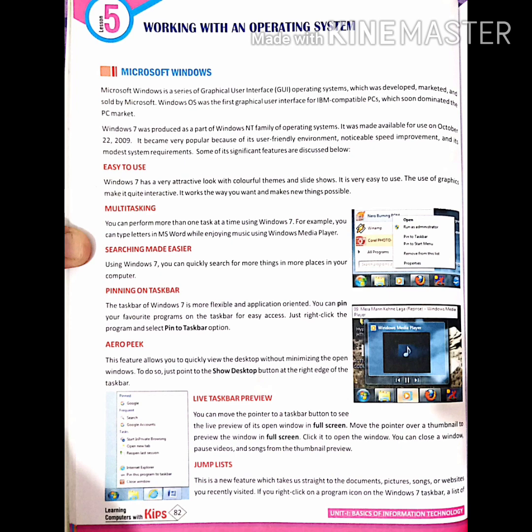Jump list. This is a new feature which takes us straight to the documents, pictures, songs or websites we recently visited. On the left of this page they have shown us a jump list. Just go through this diagram. If you right click on a program icon on the Windows 7 taskbar, a list of files in that program pops up. For example, right clicking the jump list for Internet Explorer shows the recently opened websites.